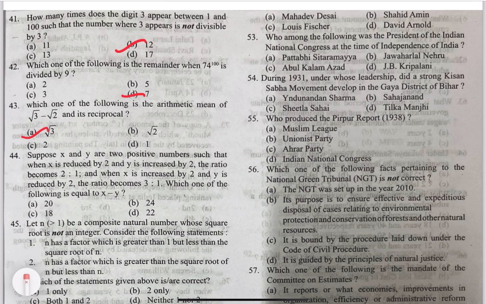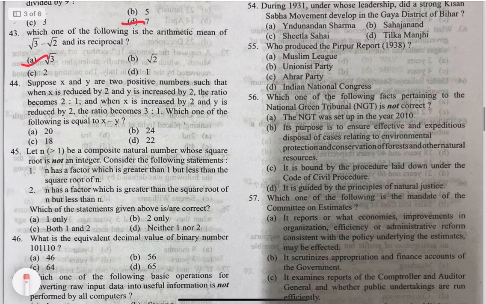It's quite easy. 44. Suppose x and y are two positive numbers such that when x is divided by 2 and y is increased by 2, the ratio becomes 2:1, and when x is increased by 2 and y is reduced by 2, the ratio becomes 3:1. Which one of the following is equal to x minus y? Again, try to solve it yourself. The answer would be 20. Take two equations and then try to solve, apply equation 1 and equation 2, and then you can get the answer. It's quite easy.